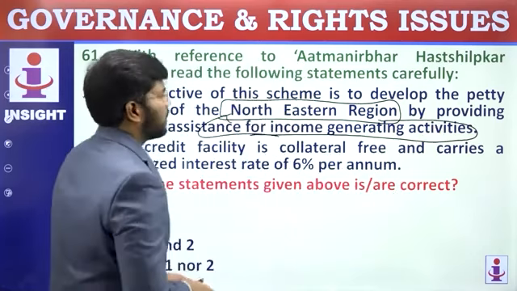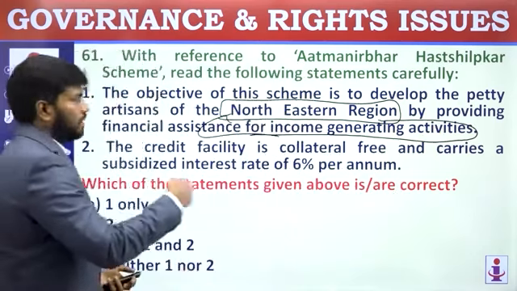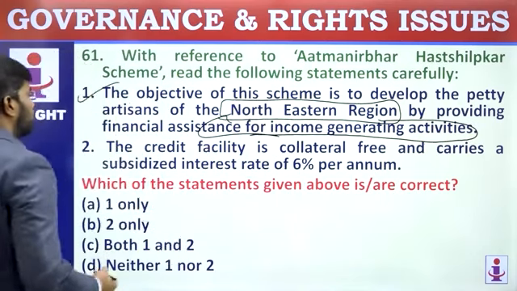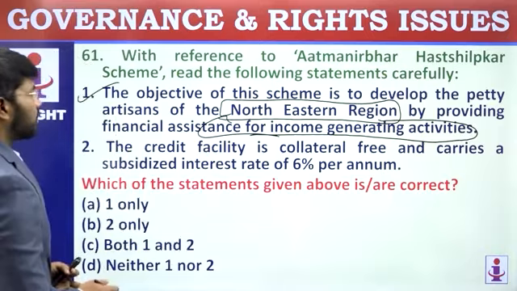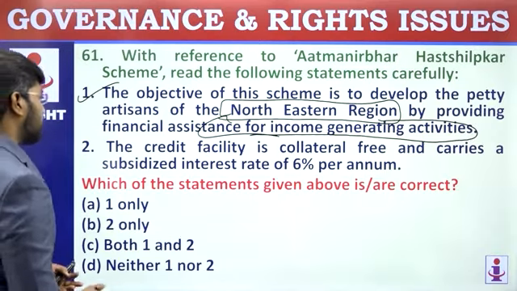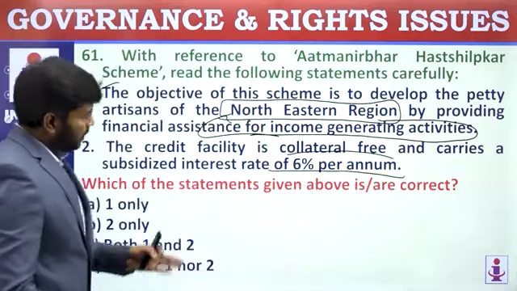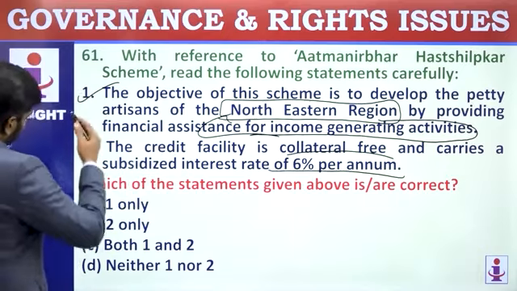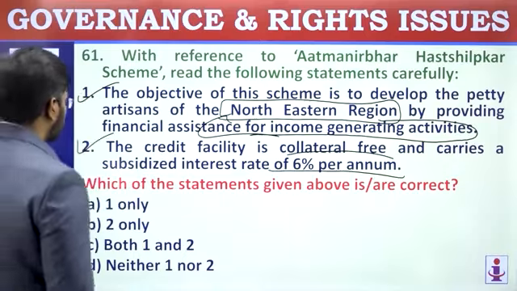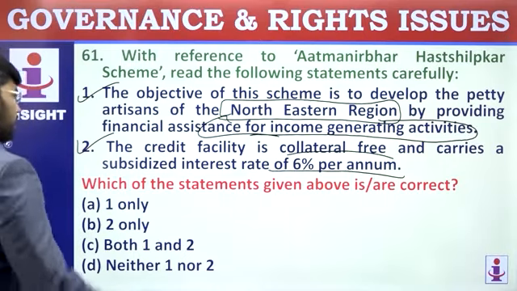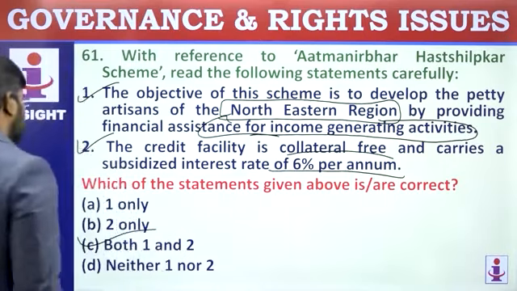It's like a capital giving finance. So the first statement is correct. The credit facility is collateral-free and carries a subsidized interest of 6% per annum. They don't want to vouch for something. It's collateral-free, so even the second statement is correct. So both the statements are correct. They are asking for the correct statement, so go for C, both 1 and 2.